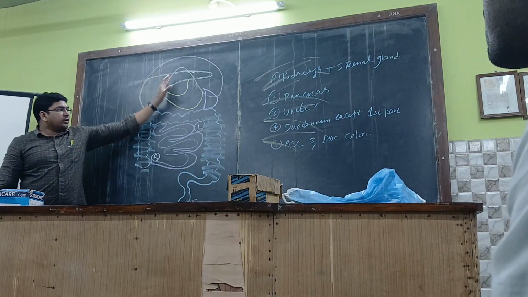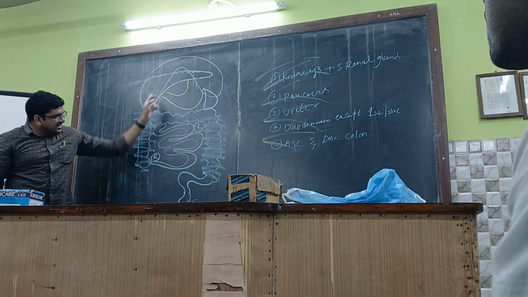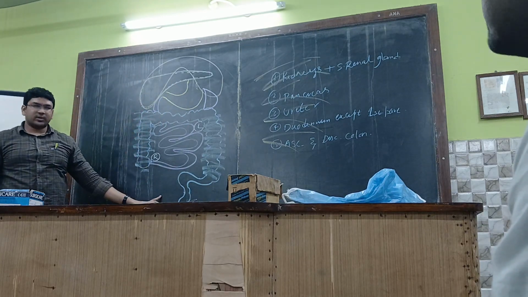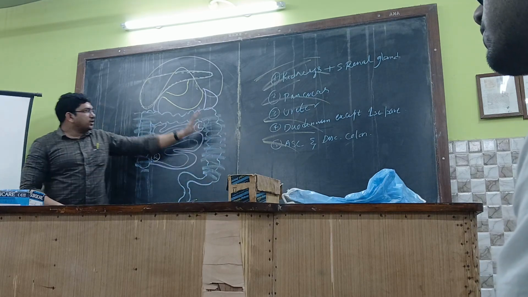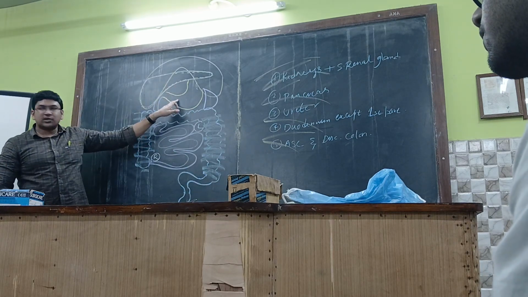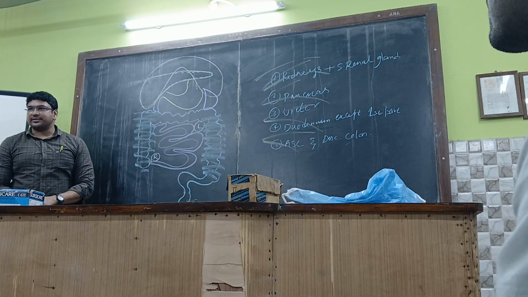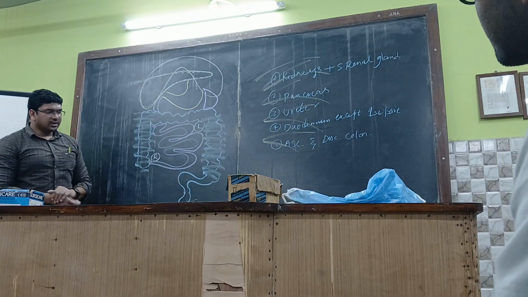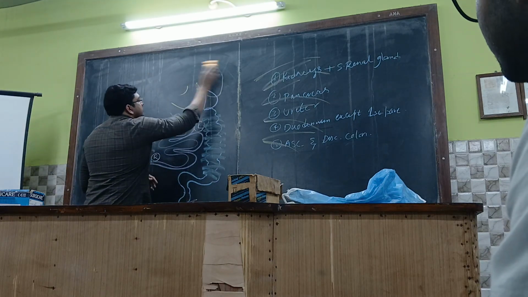So whatever you can see after removal of the parietal peritoneum are these organs. You can't see the kidneys, pancreas, ureters, and of course the duodenum. So let us see how the parietal peritoneum becomes the visceral peritoneum.